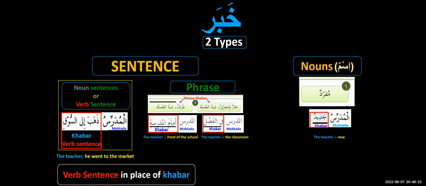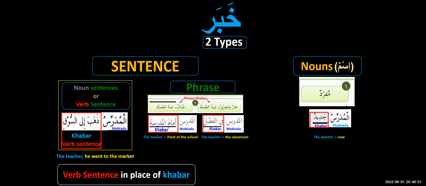But as we have said many times before, when a brand new concept comes in front of you, you cannot just have a look at 2, 3, 4, 5 slides, listen for 5, 10 minutes, and understand 100%. As long as you have understood only one thing, that it is possible that the khabar can be a verb sentence, my job is done. The rest will come in time when you do the practice, on Telegram, homework, this and that. Next lesson we will repeat. After the lesson we will repeat. Inshallah, it will become stronger and stronger.